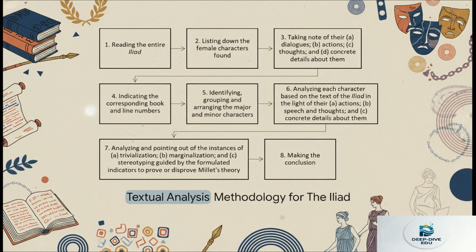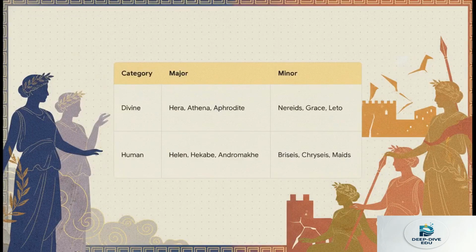To truly understand the women of the Iliad, Simmet mapped out the female characters using a strict methodology. She carefully logged the concrete details, the actions, conflicts, and speeches right from the text to see how these women were genuinely portrayed. And the sheer scope of female presence in the epic is actually pretty staggering. There are 33 distinct female individuals in groups, split right down the middle between the divine and the human realms. But here's the catch. Despite those huge numbers, almost all of them are kept strictly out of the limelight. They are completely secondary to the main action of the war, just kind of existing on the periphery while the male heroes take center stage.